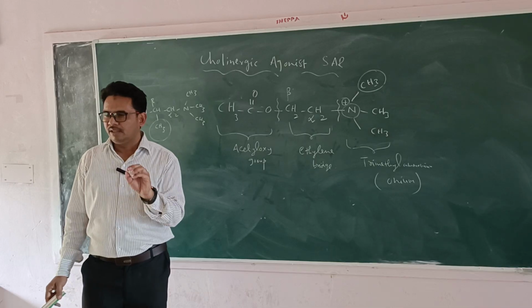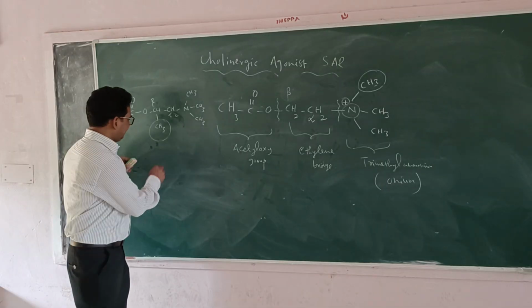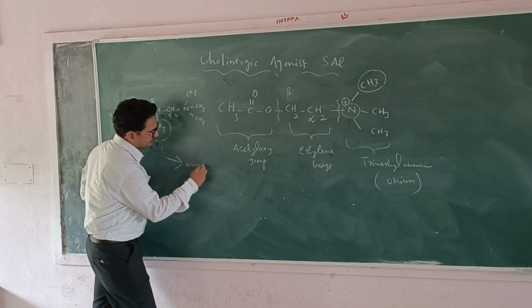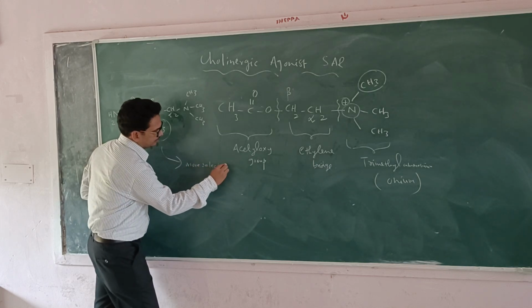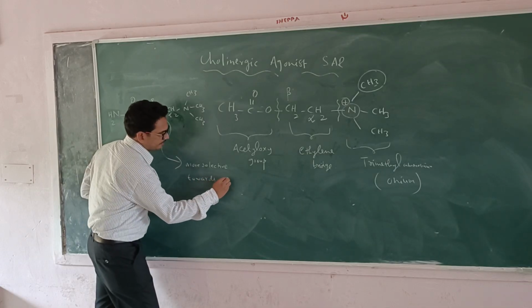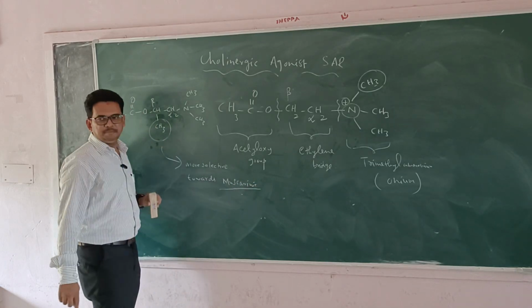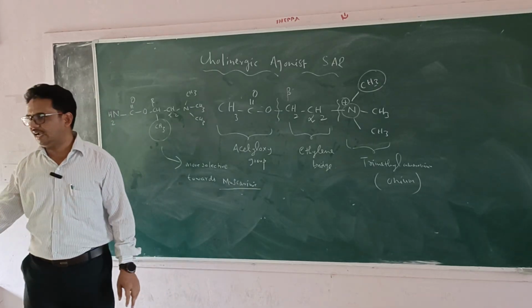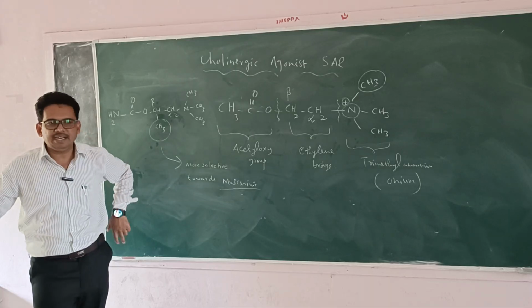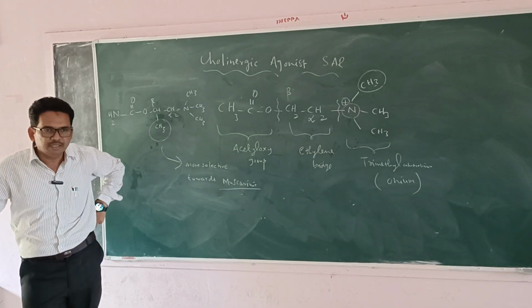If we substitute on the beta carbon, it is more selective towards the muscarinic. It means whatever cholinergic activity is there, that activity is going to be produced through the muscarinic receptors, because muscarinic receptors are present throughout the body.